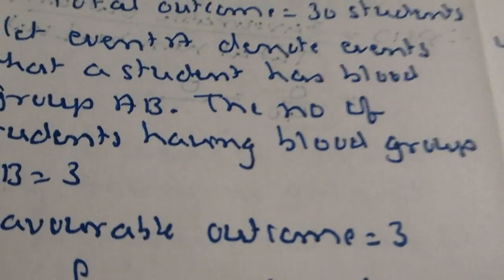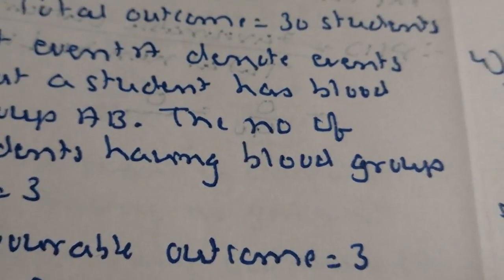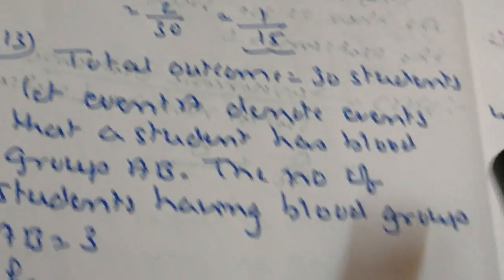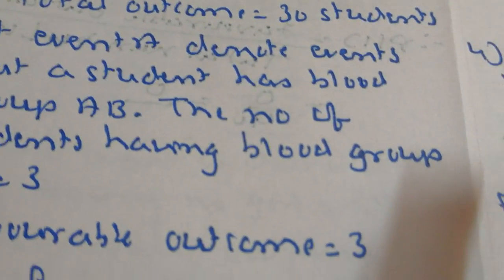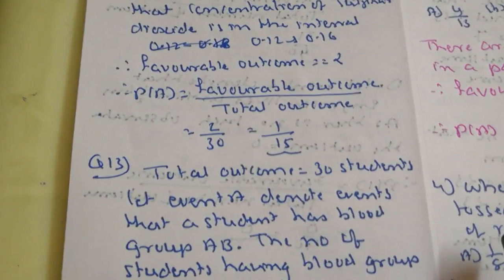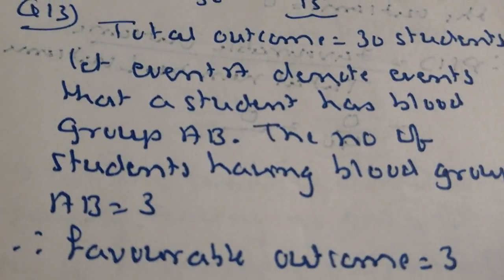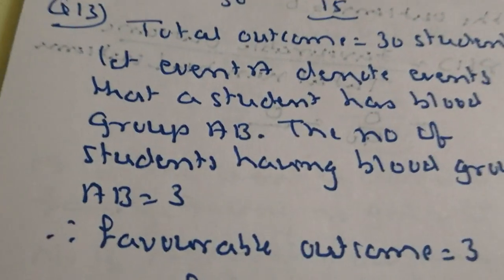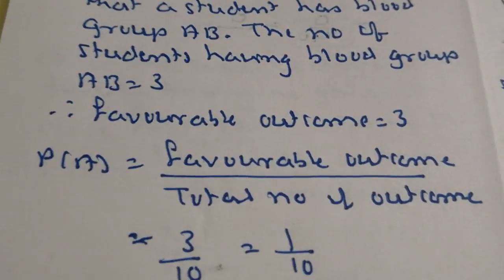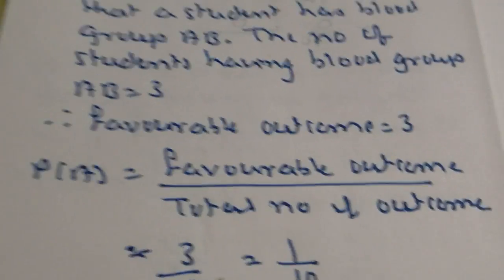Question 13. In a sum in exercise 14.2, you were asked to prepare a frequency distribution table regarding the blood group of 30 students of the class. So the total outcome is 30. Using the table, determine the probability that a student of the class selected at random has blood group AB. The number of favorable outcomes will be the students having group AB, which are 3. So favorable outcome upon total number of outcomes is 3 upon 30, which is equal to 1 upon 10.